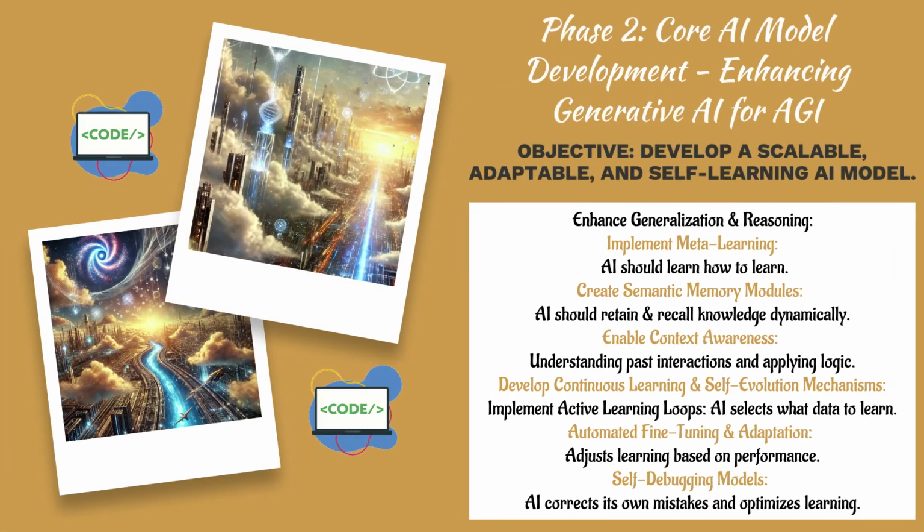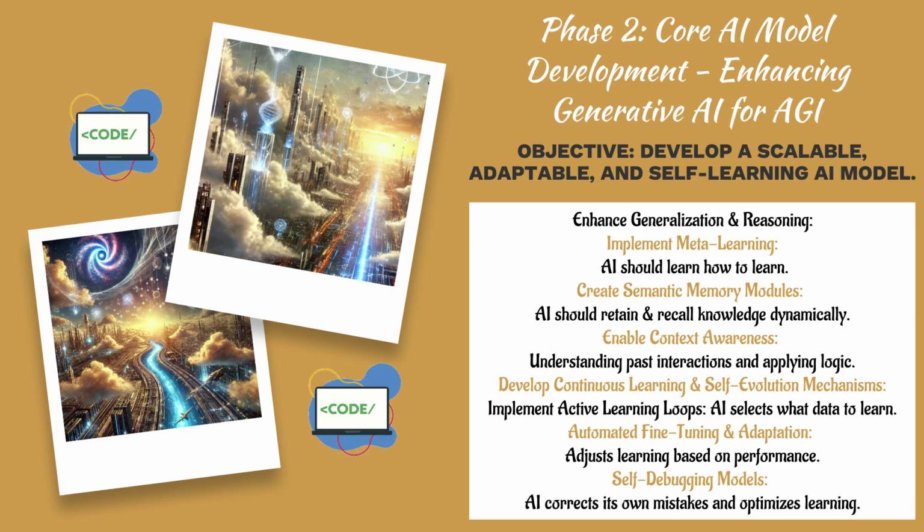Enhance generalization and reasoning. Implement meta-learning. AI should learn how to learn. Create semantic memory modules. AI should retain and recall knowledge dynamically. Enable context awareness. Understanding past interactions and applying logic.